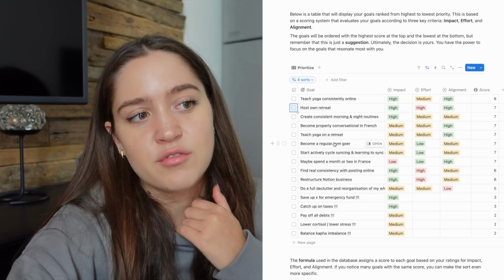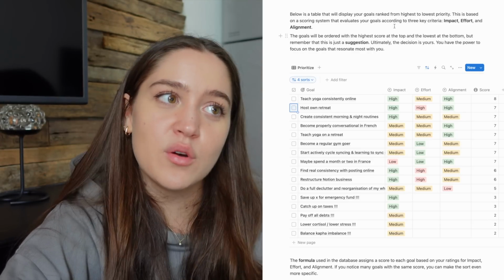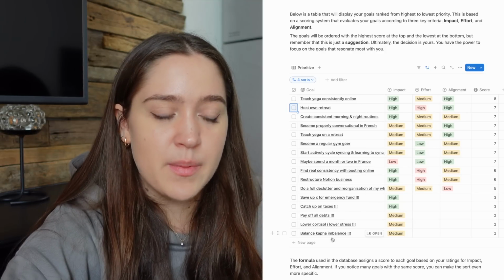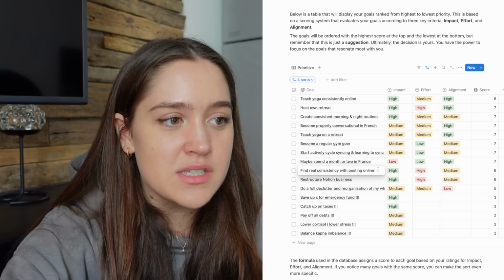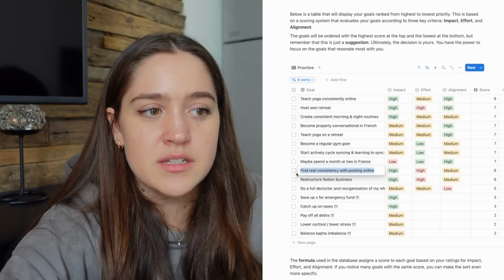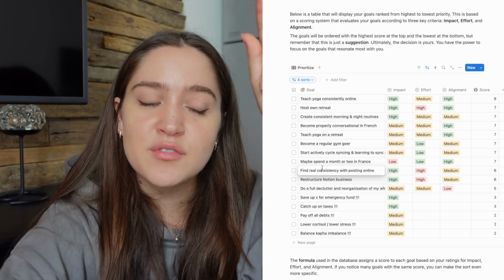I think 16 for a year is okay, but I think it's going to change now because when I go into the SMART framework, these goals are going to expand. Like these 5 goals are going to expand, and also "find real consistency with posting online." This is so vague right now. I'm very positive that this goal is going to end up breaking down into 3 different goals. So we're going to come back to this after we do the SMART framework. And also I've been planning for 2 hours, so actually we're gonna take a little break, maybe switch locations.